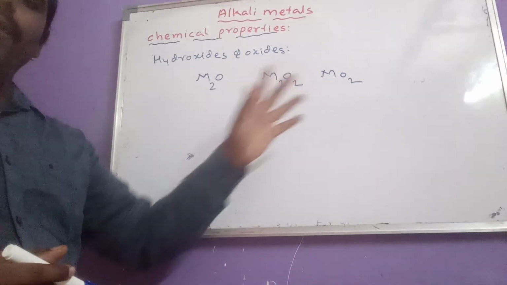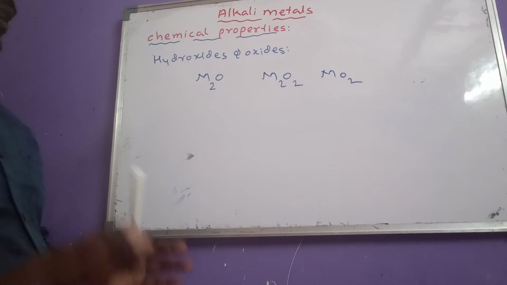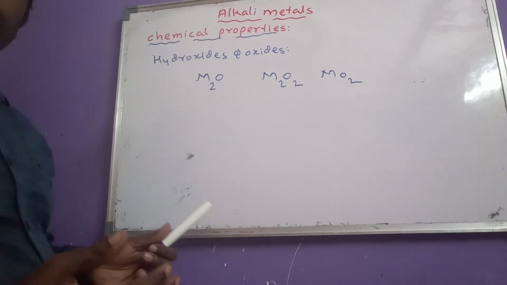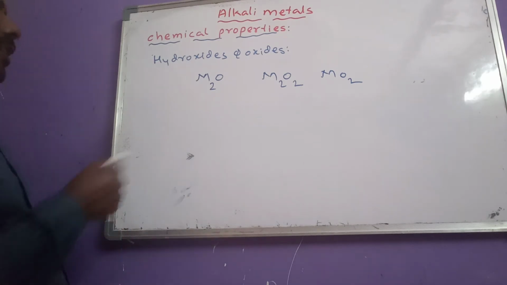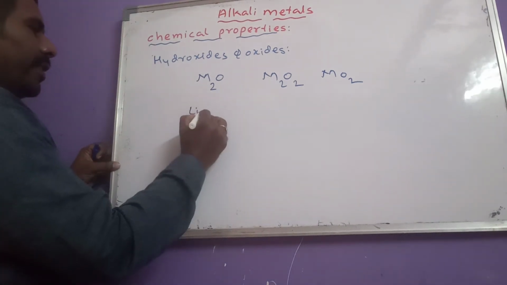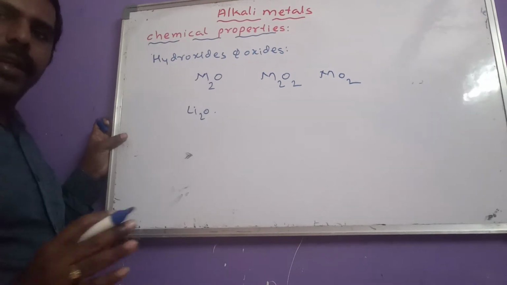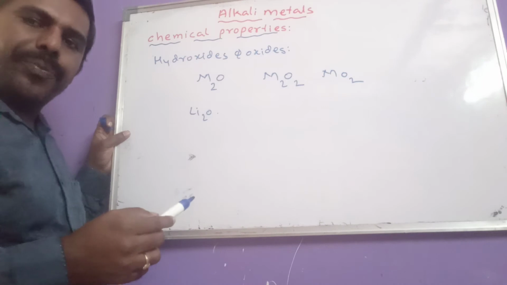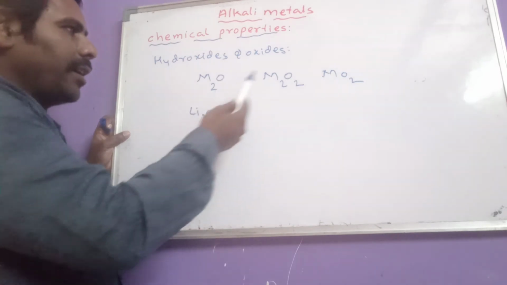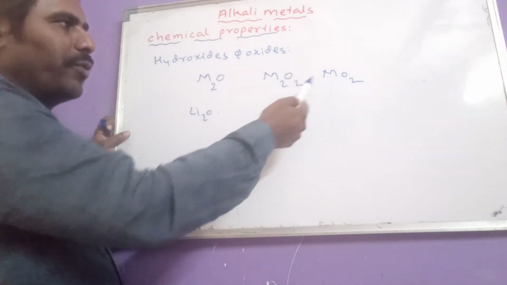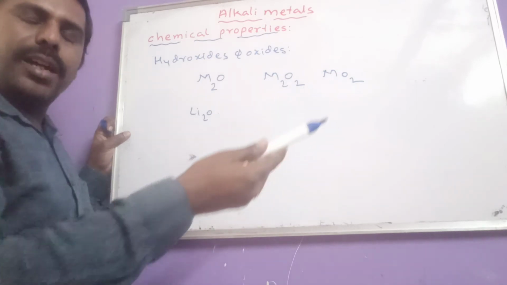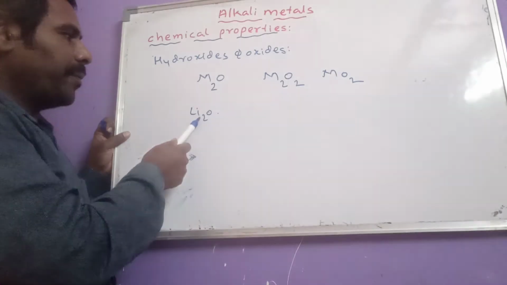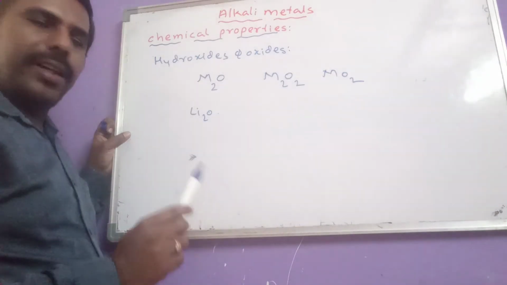MO2 is the formula for superoxide. In this, some important information we have to learn here. Lithium always forms monoxide only, because due to the smaller atomic size of lithium, it can't bind with more than two oxygens. So that's why lithium always produces monoxide only.